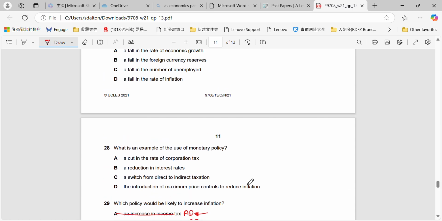What's an example of the use of monetary policy? We just explained this. Reducing corporation tax is fiscal policy. Maximum price controls is a microeconomic concept, not a macroeconomic concept. Switching from direct taxation to indirect taxation is fiscal policy, not monetary policy. And reducing interest rates is an expansionary monetary policy designed to move AD to the right, designed to make it easier for people to borrow, which will increase consumption and increase investment.